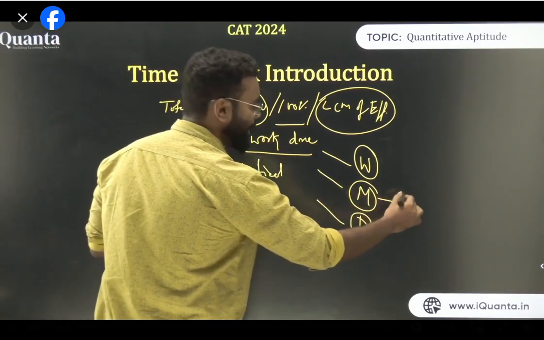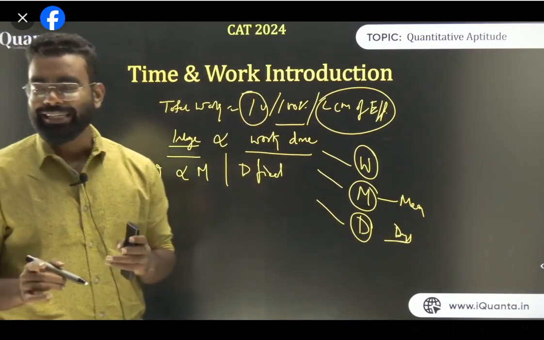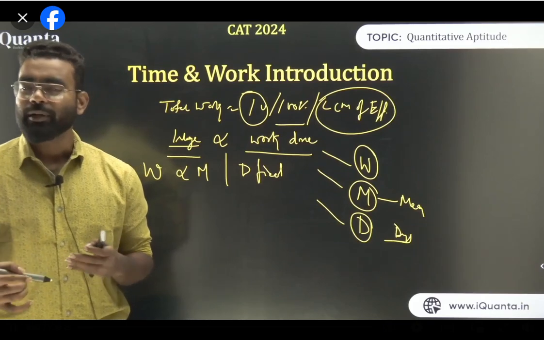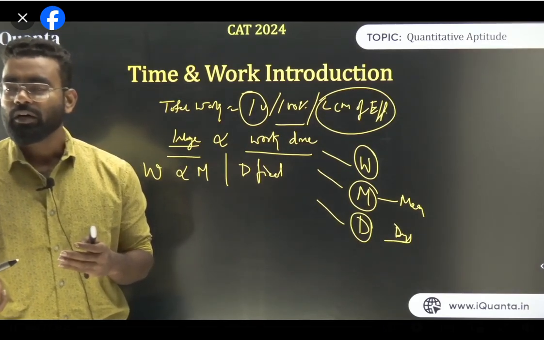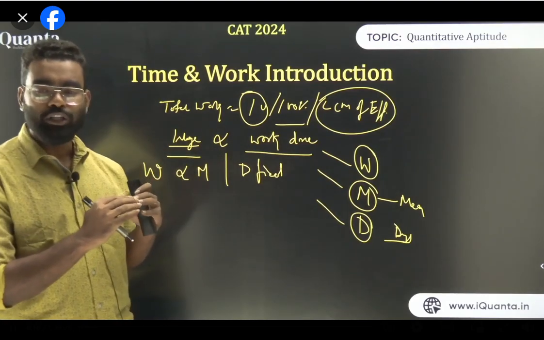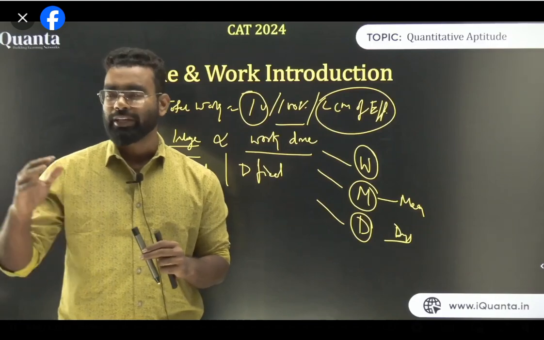This is work, this is men, and this is days. So think about it, if I have exactly 10 days, 10 people can construct a wall. So 20 people will construct 2 walls, 30 people will construct 3 walls. Am I clear? Am I clear, all of you guys? So this particular thing, the work done, is directly proportional to the number of men. If more people are employed, we will do more work if the number of days is fixed.